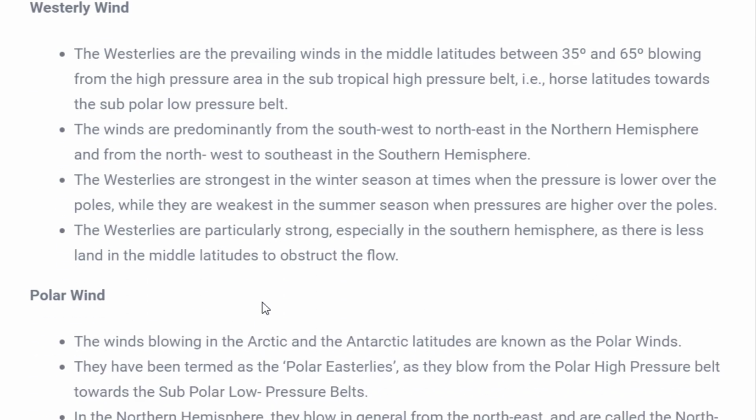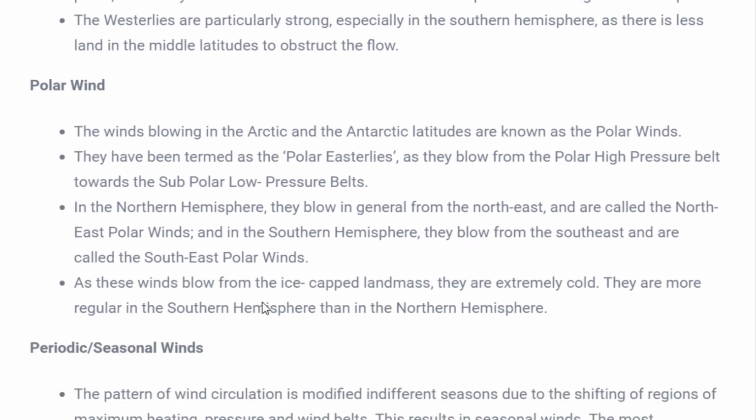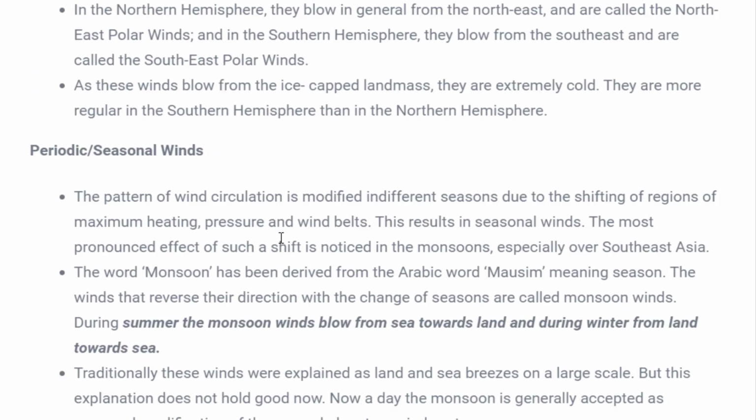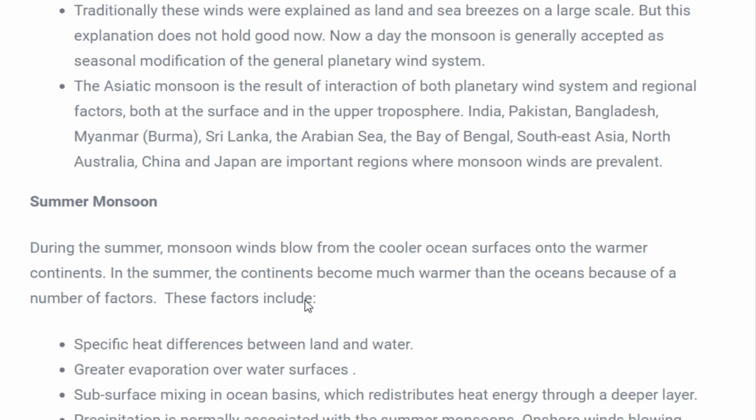Now, westerly wind we have understood. Polar wind: we know these are the winds which are blowing at the polar region. Those are easterlies. You have seen in the diagram over here, the winds blowing near the polar region are blowing from the east direction. That's why they are called polar easterlies. Next is periodic or seasonal winds. These winds blow in a particular season, or they stop or change their direction in a particular season, and those are called periodic or seasonal winds.